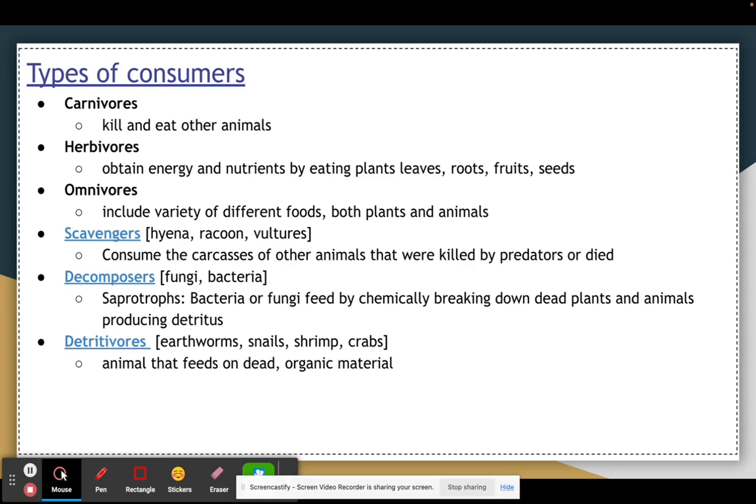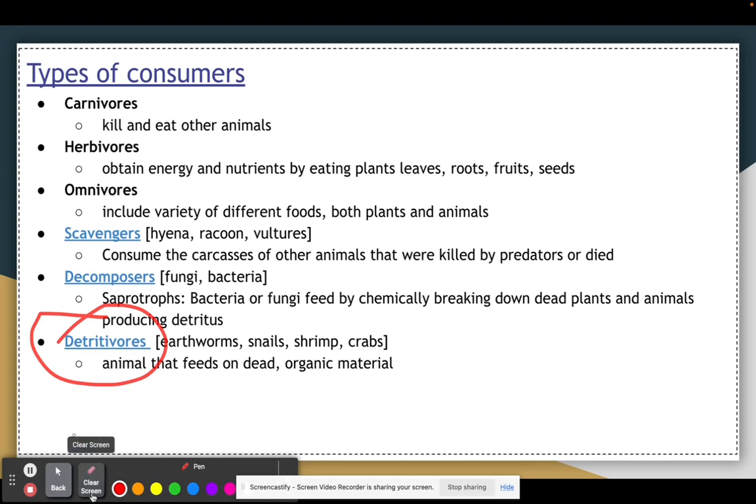nutrients that way. And then to the next level that we have, and we've talked about earthworms, snails, shrimps, and crabs in our invertebrate unit. They're called detritivores, and these organisms actually are ones that feed on the dead organic material. So the decomposers are going to break this down, and the detritivores are going to eat that broken down material. You may or may not have ever heard of this type of consumer before. So this may be something new for you, and let's explore that a little bit deeper.